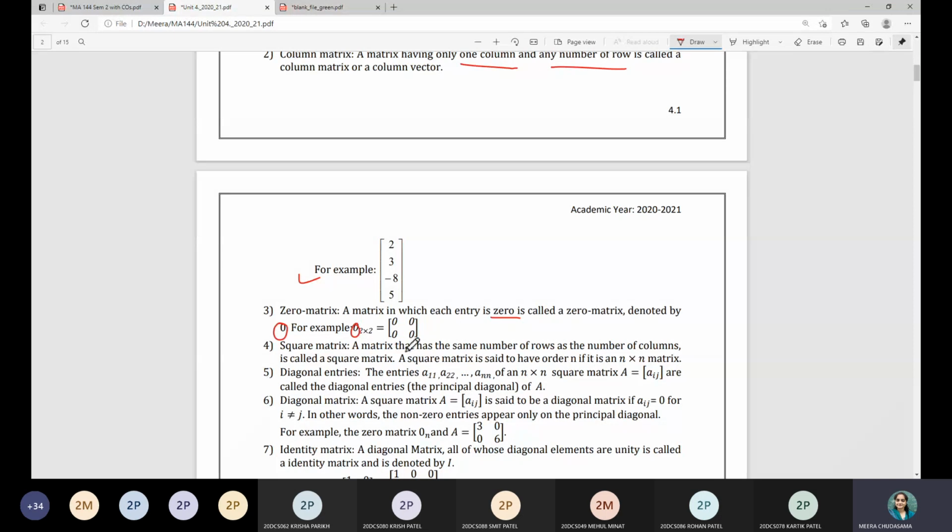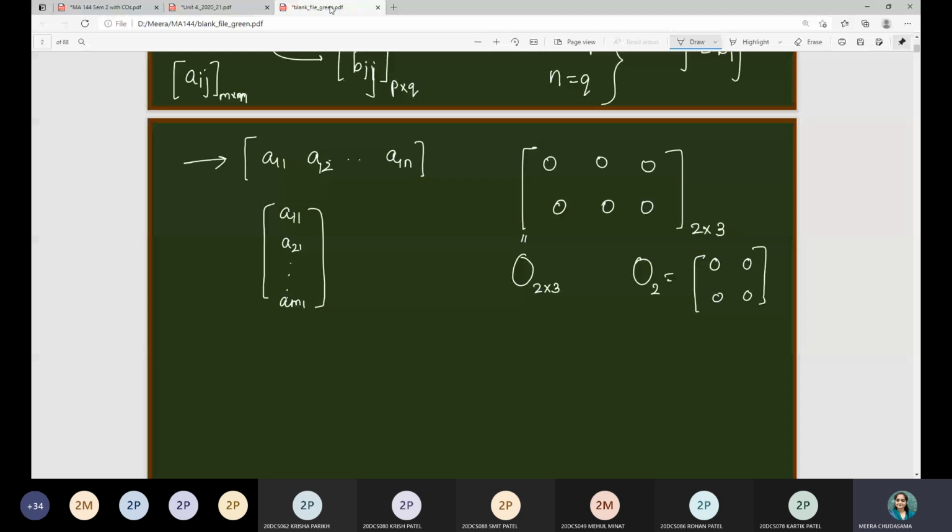Okay. Then we have a square matrix, where the number of rows is equal to the number of columns. Such matrices are called square matrices, right? When we talk about square matrices, we have the notion of diagonal. In a rectangle, there is no notion of diagonal element, but when we talk about a square matrix, we must have these diagonal elements.